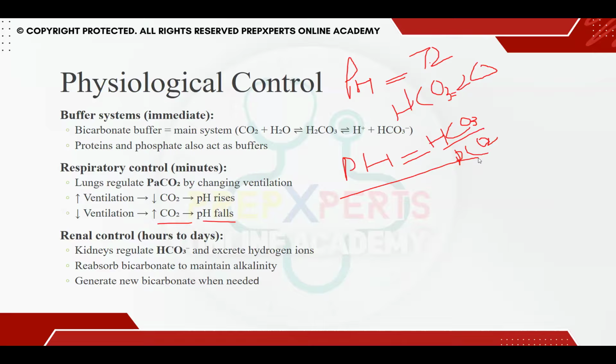Let us take this example: the pH is decreasing and PCO2 is rising. So this is respiratory acidosis. What happens in respiratory acidosis is a compensatory reabsorption of bicarb, so the body will try to increase the base inside the body to keep the pH toward normal. This is what happens in renal control, and it will take hours to days.